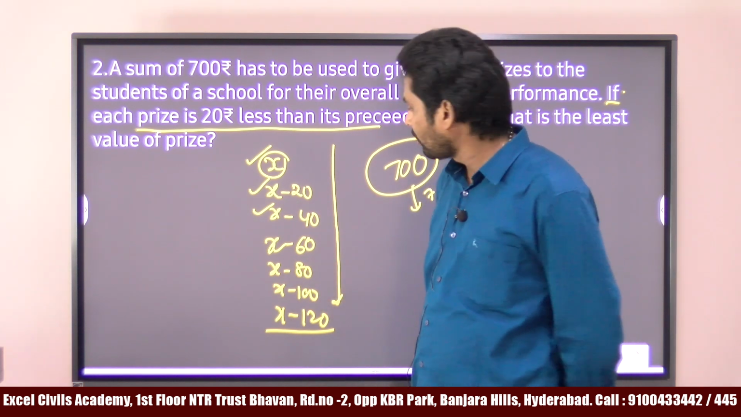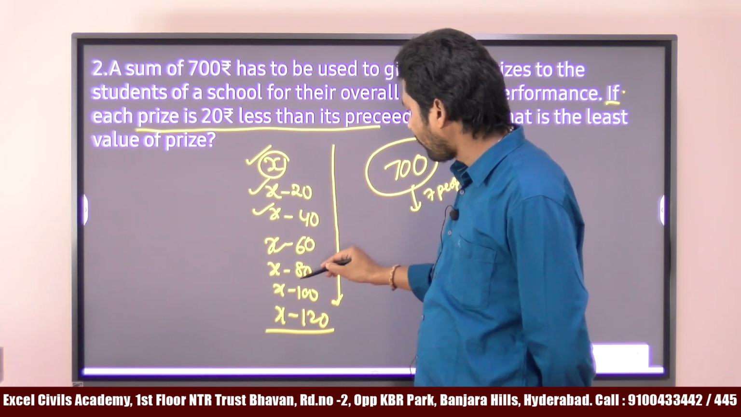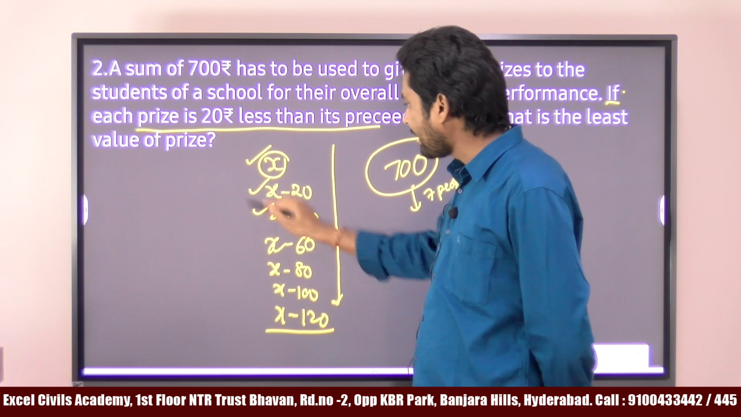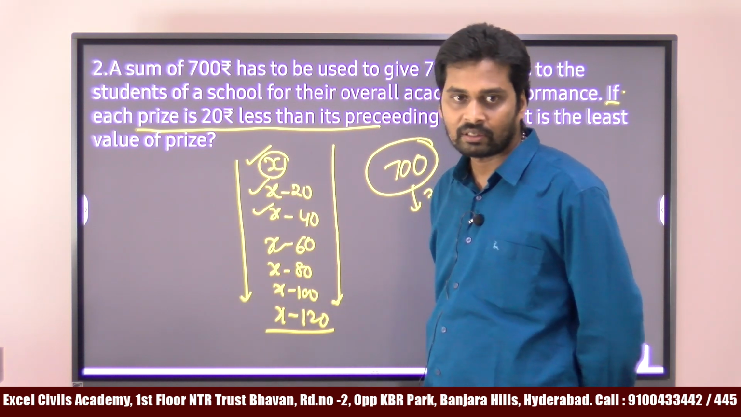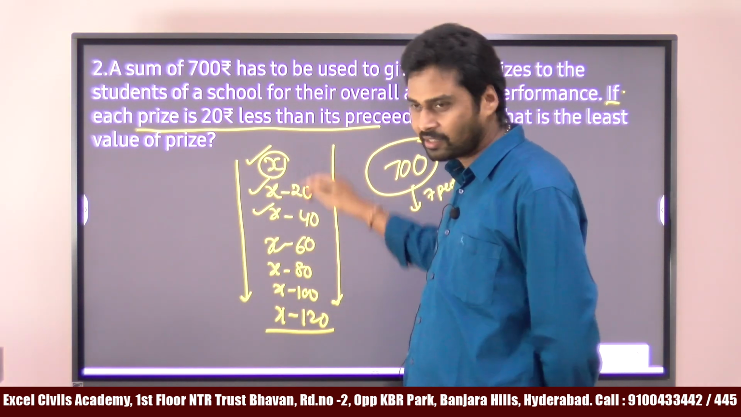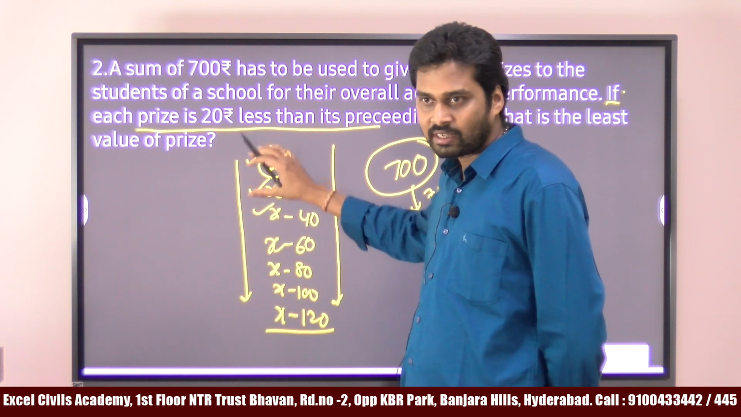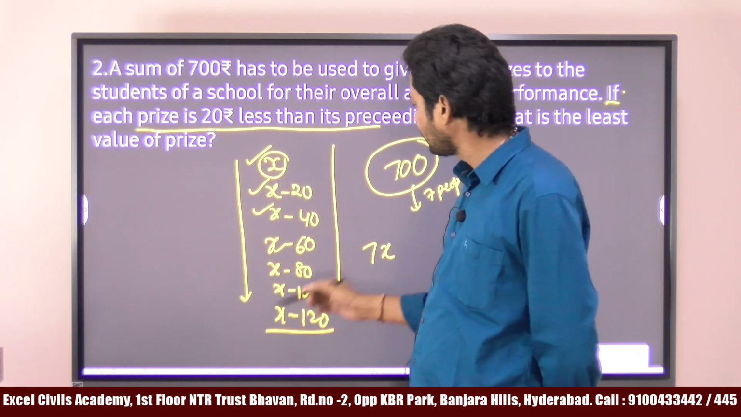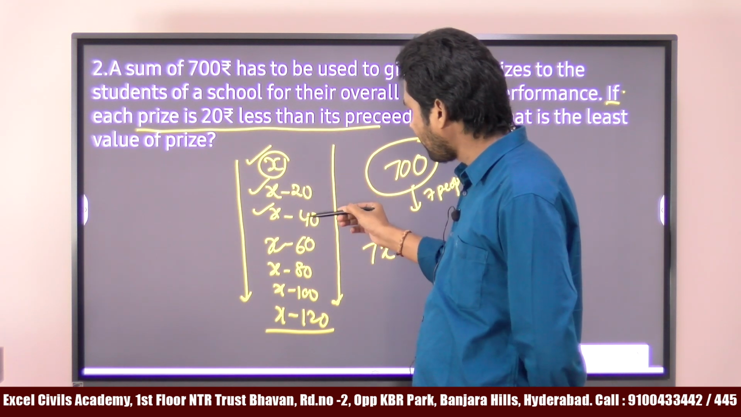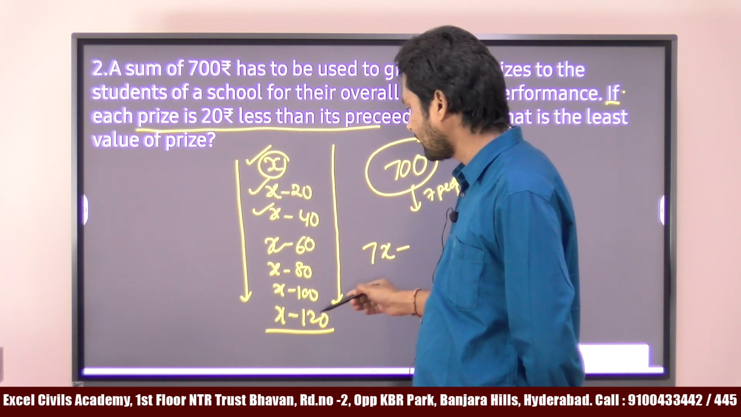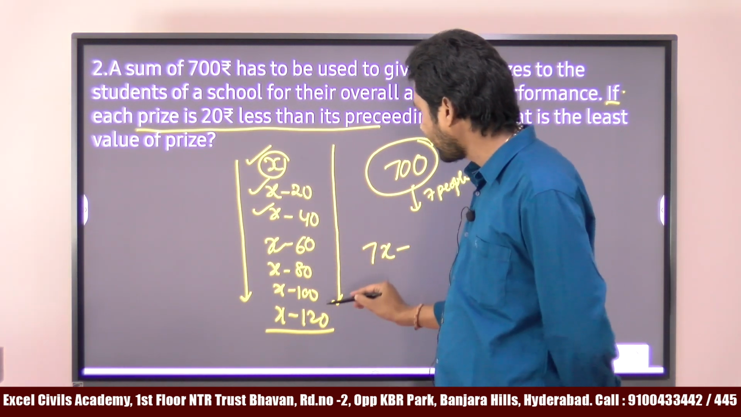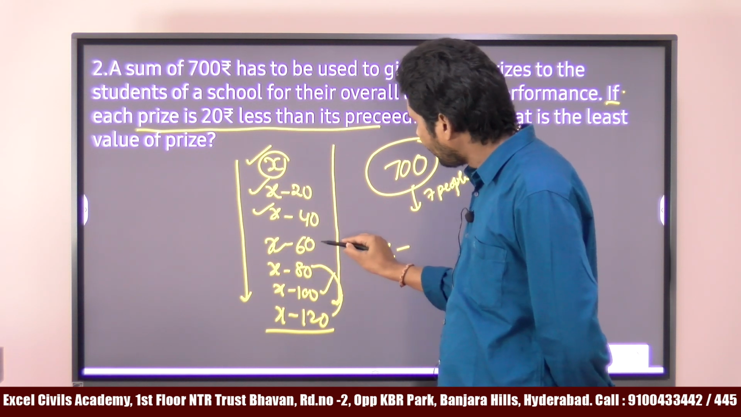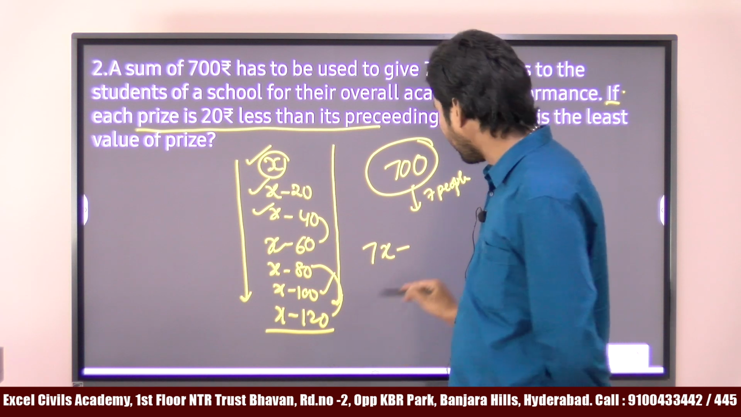So total values are what? 1, 2, 3, 4, 5, 6, 7. I wrote all the 7 prize values. Now, add the complete sum. If you add, these are the 7 prizes, right? What is the complete value? 7x, add the values, 7x minus 20, minus 40, minus 60, minus 80, minus 100, minus 120. Add the numbers: 120, 80, 300, 400, 520, 520.